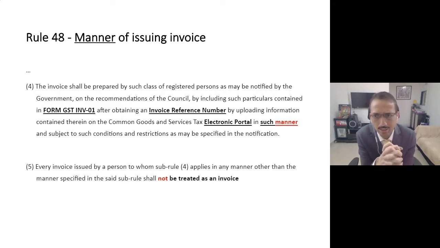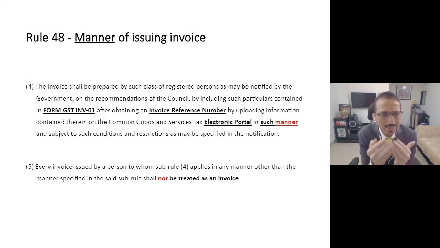And what is the prescribed manner? The government is saying that we have given a particular format, that is GST INV-01, and this format you have to follow. That means there are certain contents, certain fields, certain schema, correct, wherein you will need to fill the data. And once you fill that data, you will have to submit or share it on a particular electronic portal.